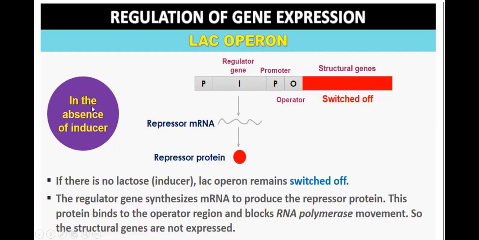Lac operon in the absence of inducer. Already we have learned what an inducer is. Inducer is the substrate which makes the gene switch on. So if the inducer is absent, the gene is what? Switched off.